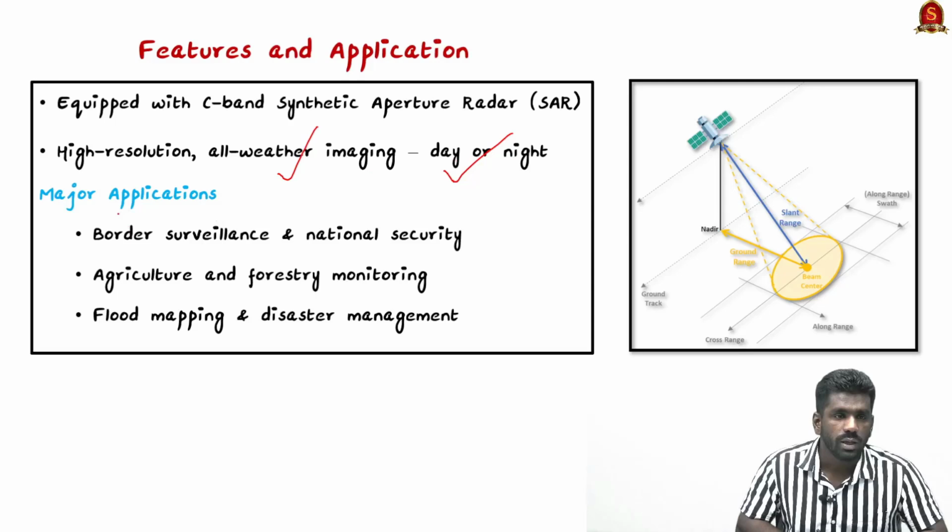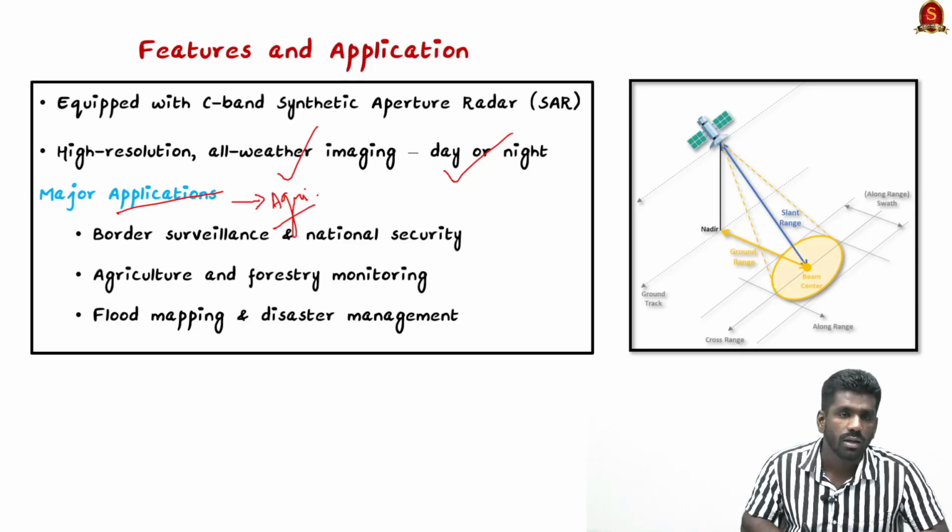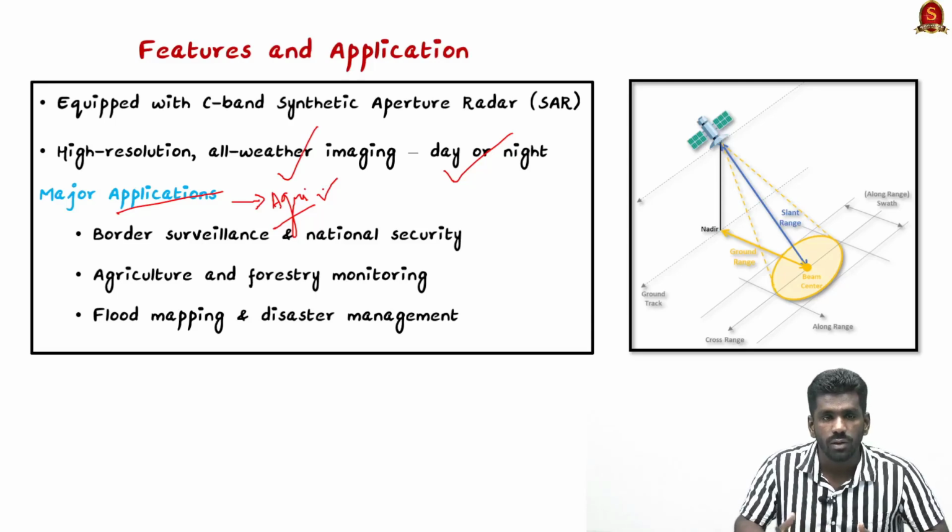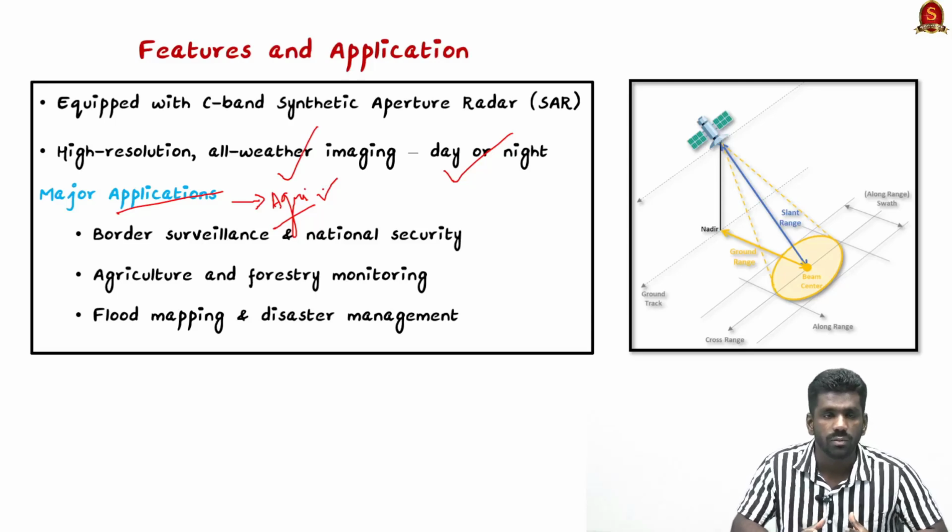Now, in terms of application, this synthetic aperture radar is used in agriculture. In agriculture, we can monitor the cropping pattern, the changes in agricultural cropping pattern, and we can also monitor the increase in the use of pesticides and crop burning of residues. So the stubble burning which is happening in Punjab, Uttar Pradesh and Haryana, and the extent of stubble burning in these states can be monitored using this synthetic aperture radar.